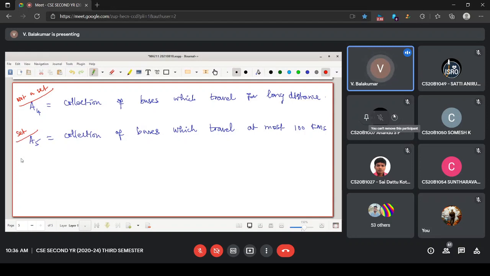Can someone try one more example for not a set? Some qualitative property. It's a collection of apps that takes more storage. Collection of apps that take more storage. Yeah, very good. Let me include that also, again, not a set you are giving.